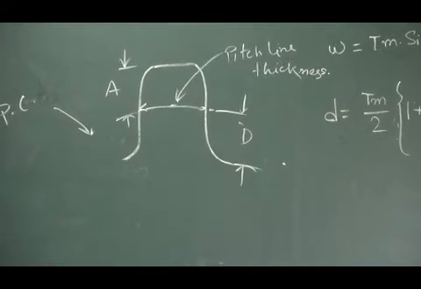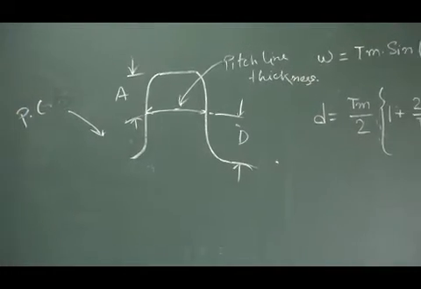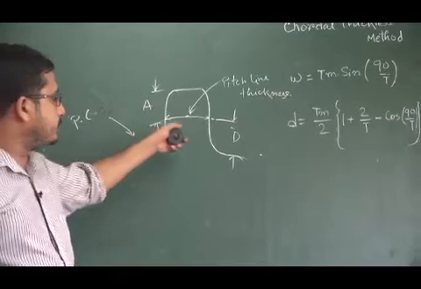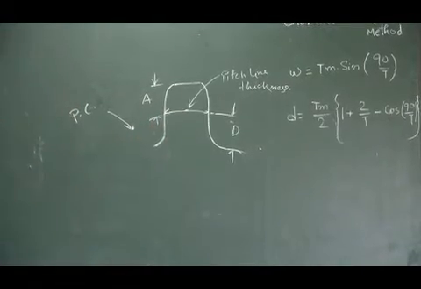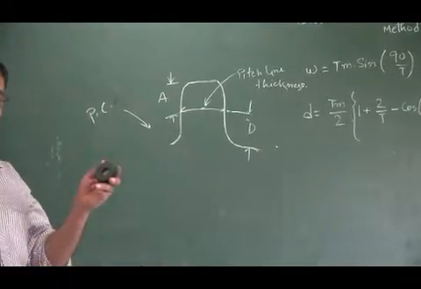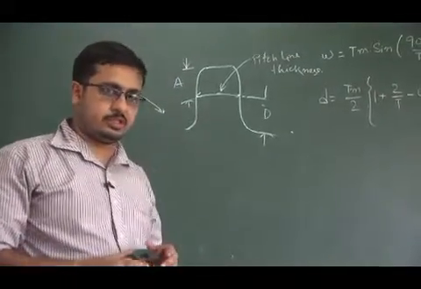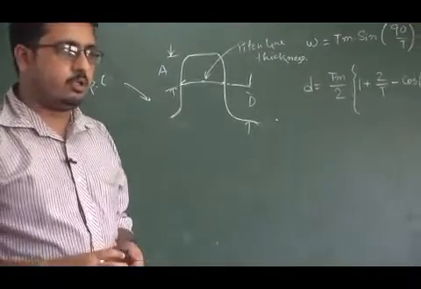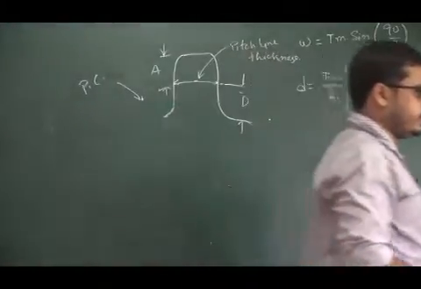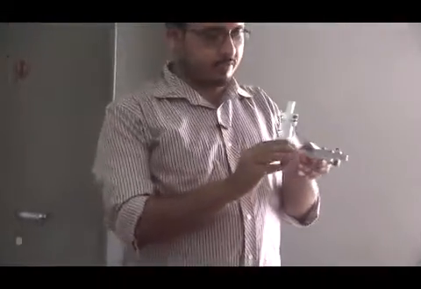So in this particular experiment we are going to measure the pitch line thickness of a gear. Here we use a spur gear. First of all, by the chordal thickness method, we use a device which is known as a gear tooth vernier. So what is a gear tooth vernier? Here we can see this is a gear tooth vernier.